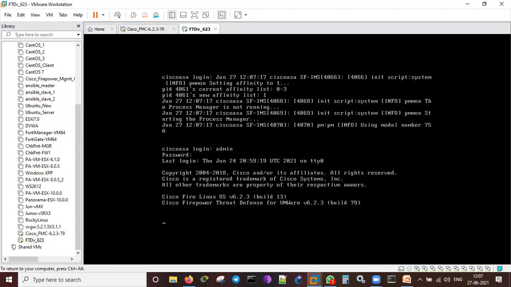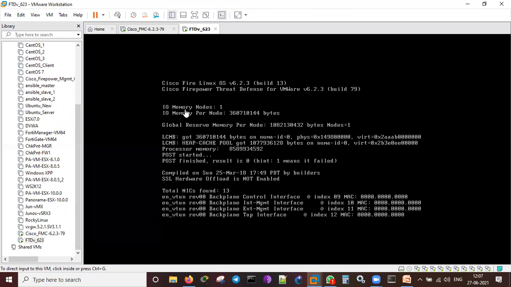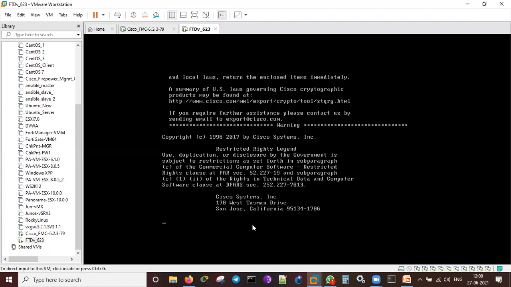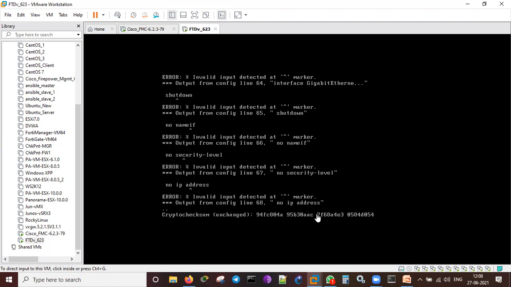So it takes some time. It will be listing the interfaces as well here. So now it is listing all these things. Total NICs found is 13 NICs. So there it is. ID memory nodes, reasons, reserve memory per node. Going on. Takes time. So Cisco login is there.